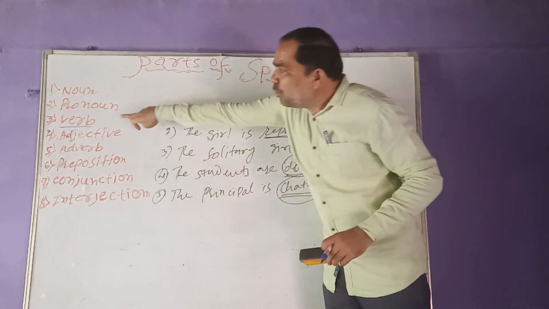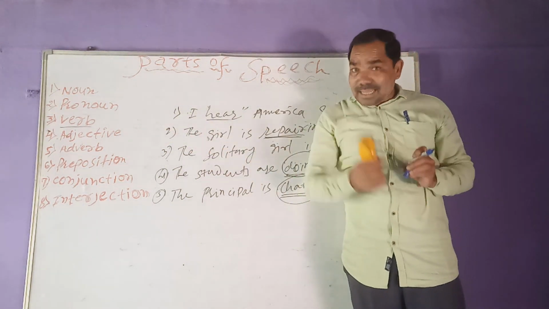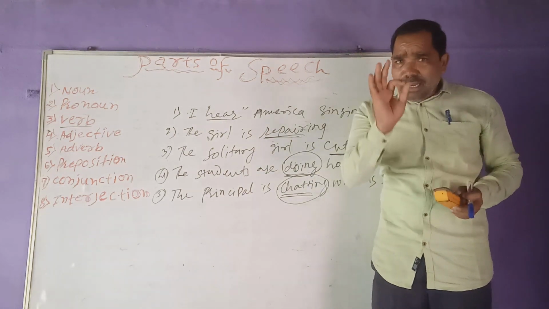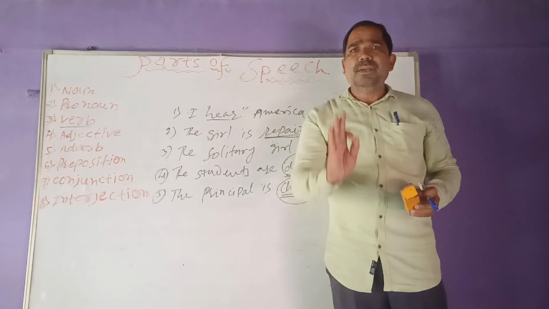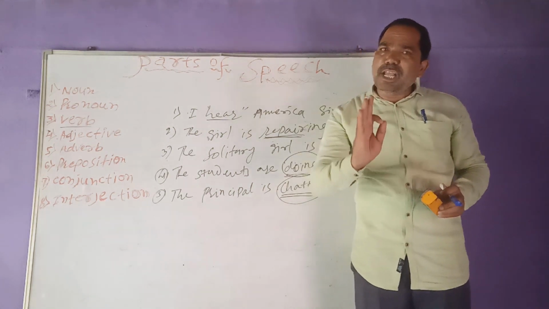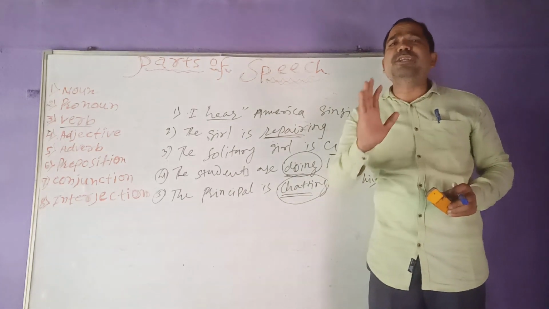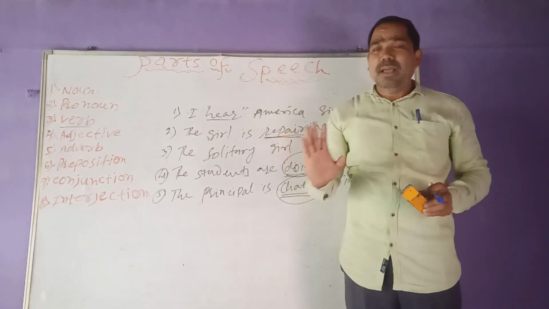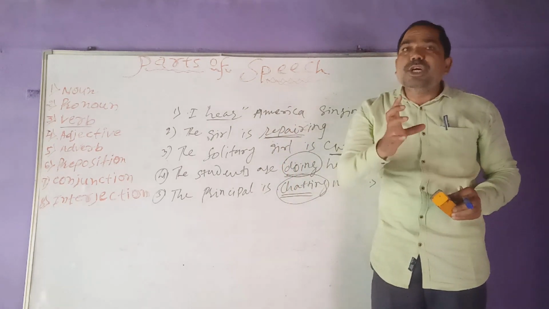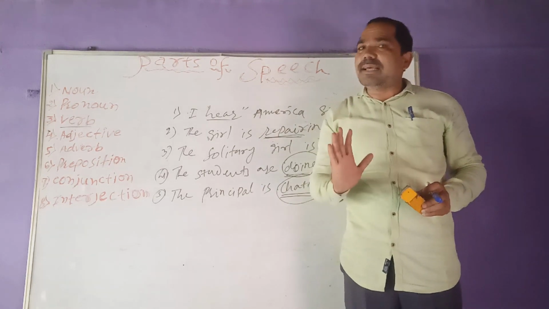Now my dears, what is a verb? I think you might have understood. At last, what I want to say is that a verb is a word which expresses the action of a person, place and thing. And after the action of a person, place and thing, we come to know the movement of a particular thing. That is called a verb.